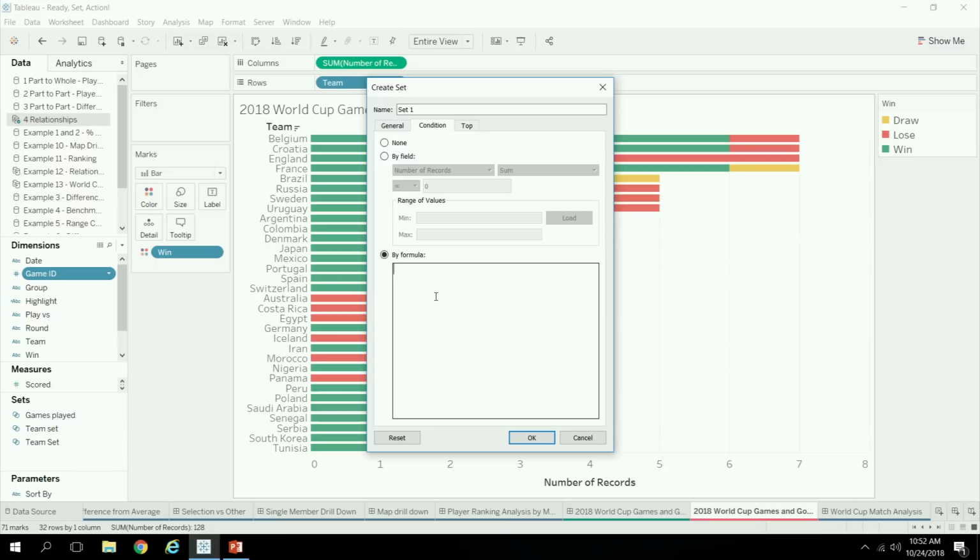So you can then compute the maximum value of the set. The maximum of true or false is true, because true is like 1, false is like 0, and the maximum of 1 or 0 is 1. Therefore, you can compute the maximum of the team set, and that will give you the games played by the selected team.